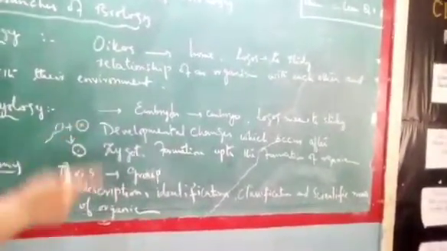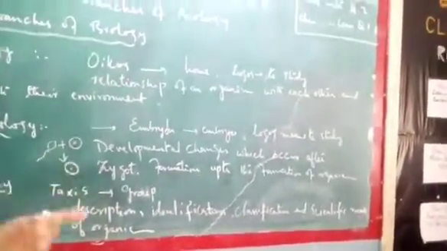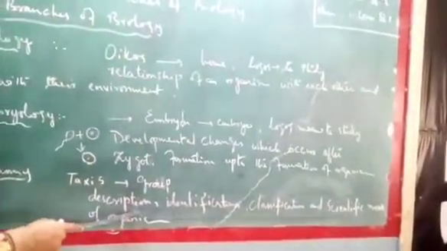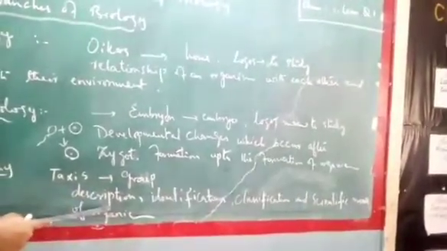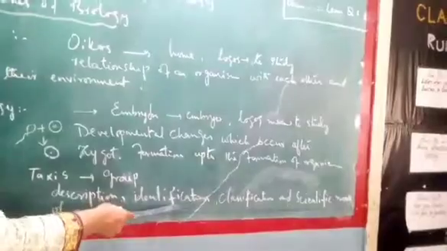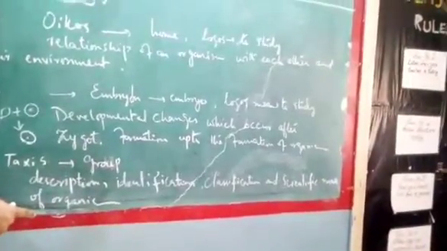So what is the method and how is an organism given a scientific name? That comes in taxonomy. So taxonomy is the study of description, describe करना, कैसे बनाया, कैसे grouping की, अच्छा identification, classification and giving the scientific name to organisms.